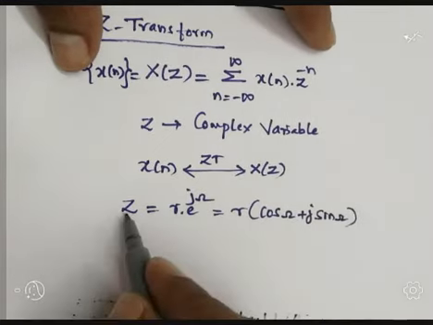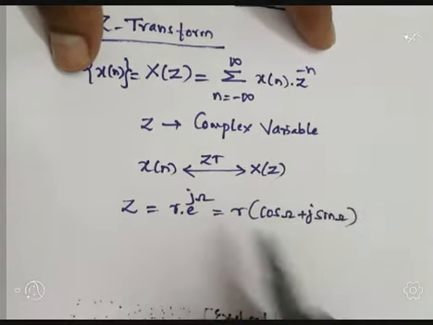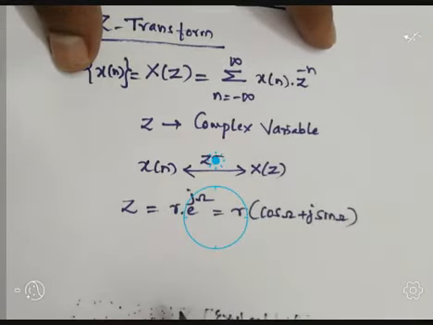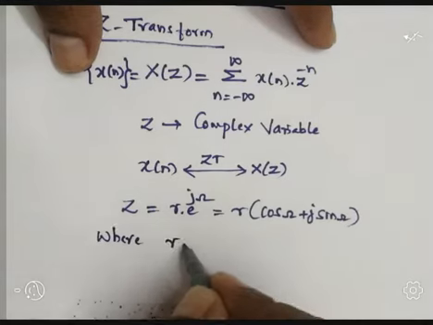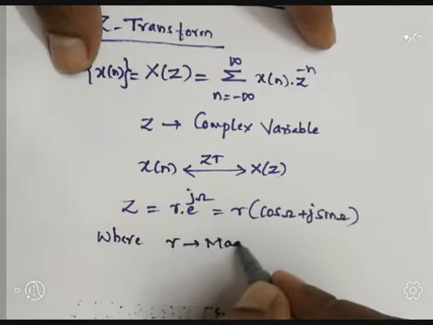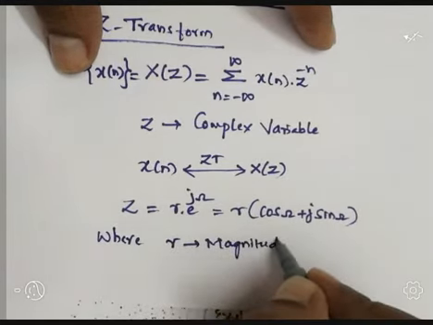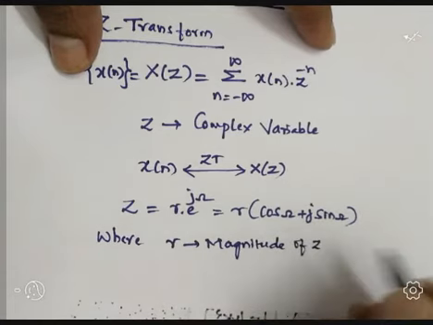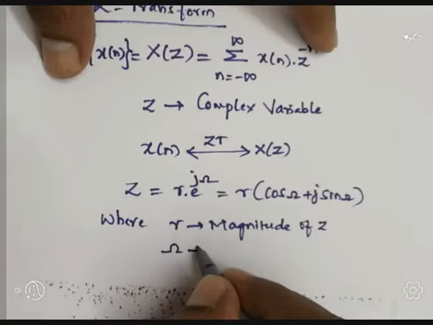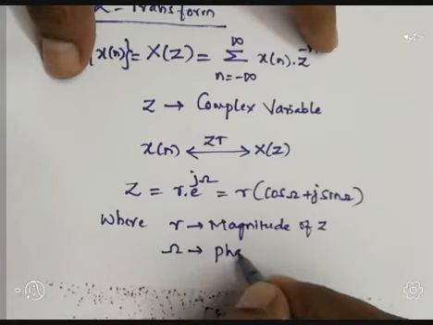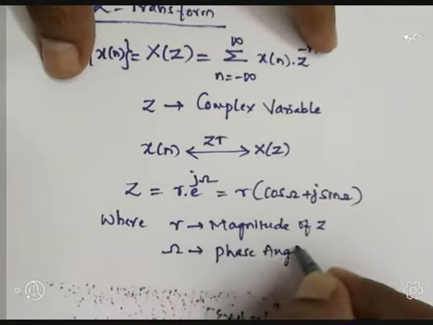So we write this complex variable in polar form, where r is the magnitude of z, and omega is the phase angle.